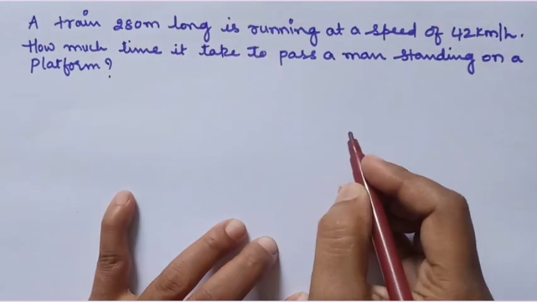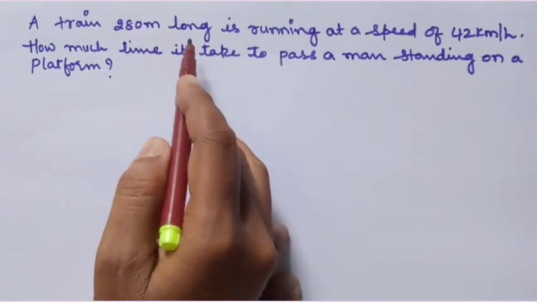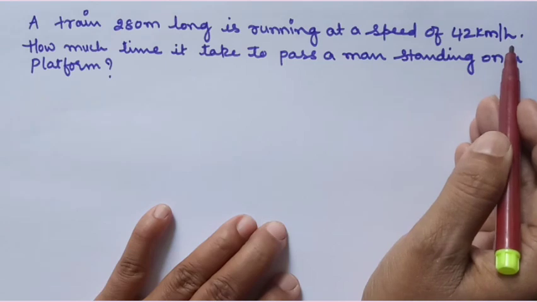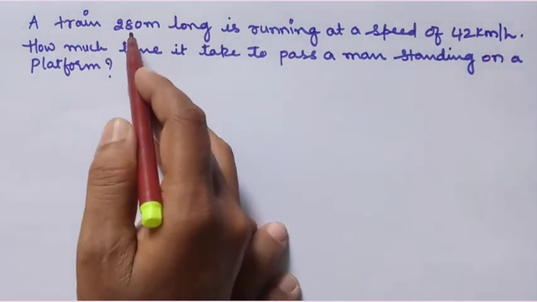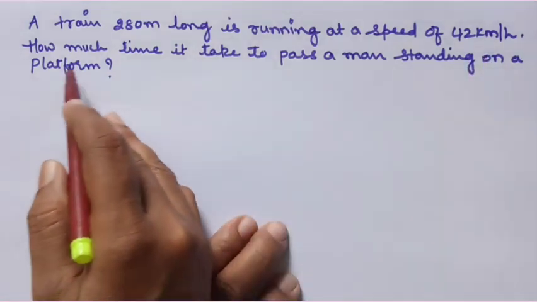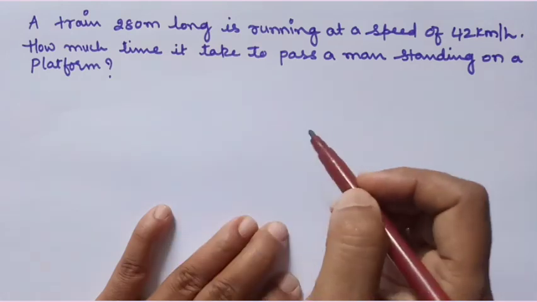Yes, dear students, let us read this question. A train 280 meters long is running at a speed of 42 km per hour. The length of the train is 280 meters and its speed is 42 km per hour. How much time will it take to pass a man standing on a platform?